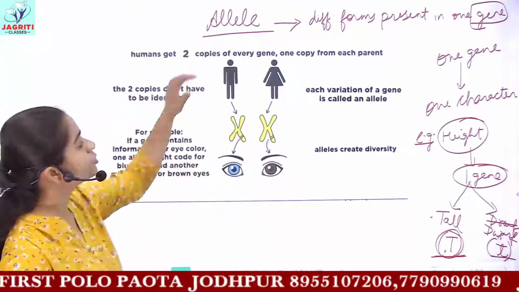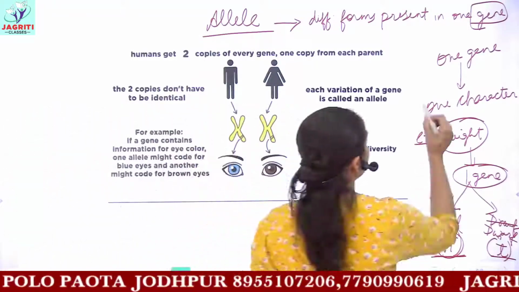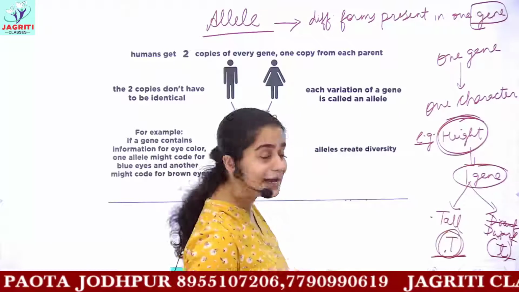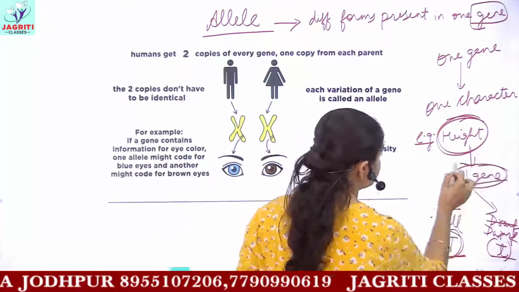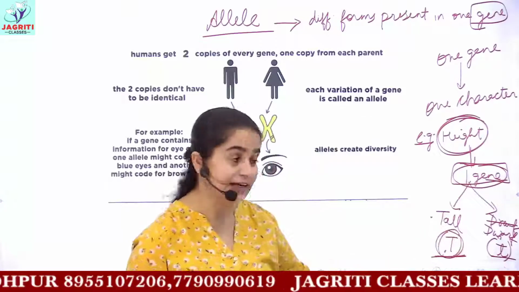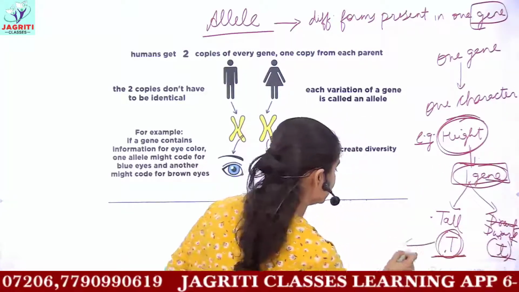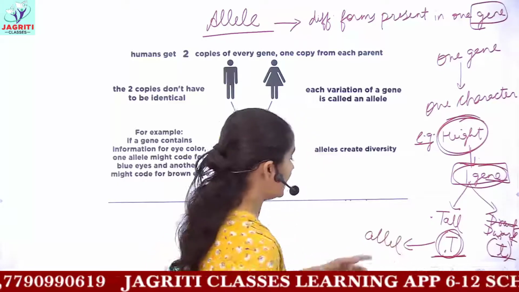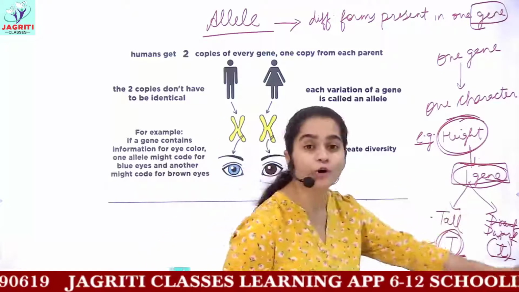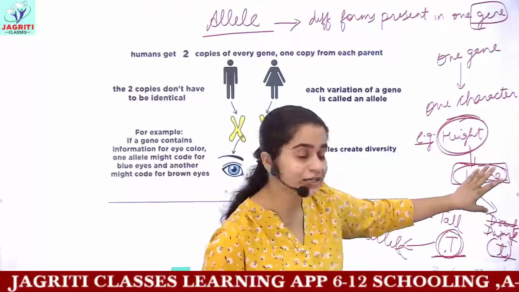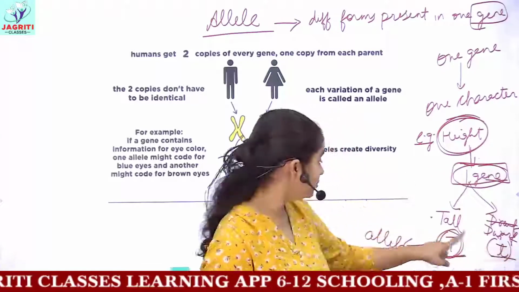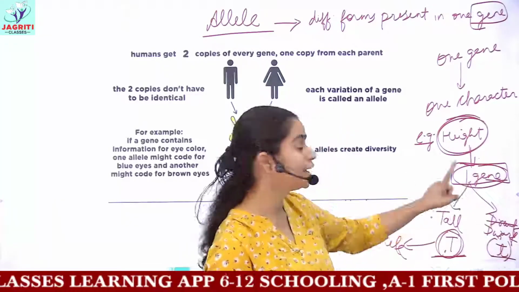So you have to study alleles. I told you, if you consider the character height, then you have a single gene to determine height, and this gene will contain both the alleles. These are the alleles which are present, that is, the different forms of one gene. One gene has two different forms, tall and dwarf, for height.